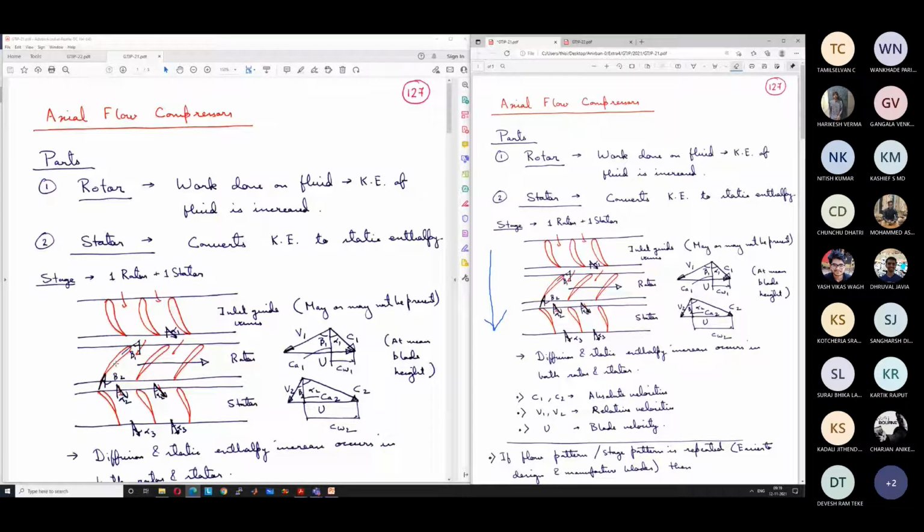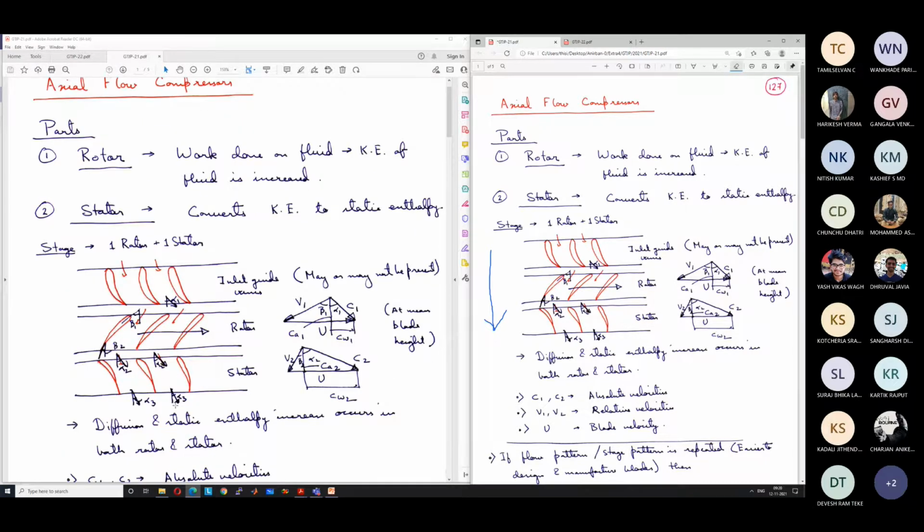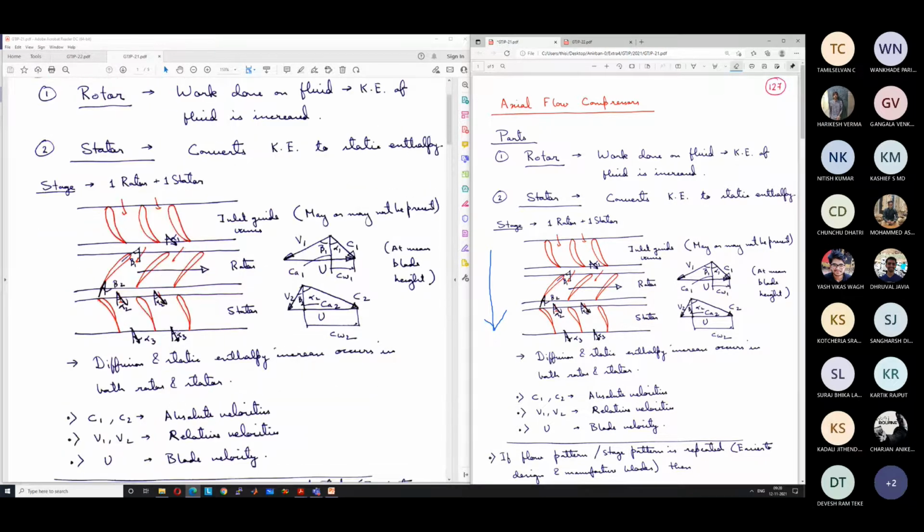Then in the stator, this extra kinetic energy that was available is again converted back to further increase in static enthalpy. At the inlet of the stator, we have absolute velocity c2, and the stators are designed in such a way that at the exit the absolute velocity decreases back to c1.